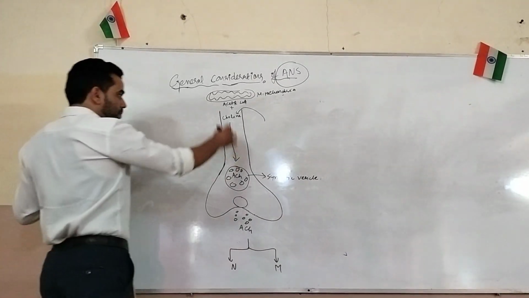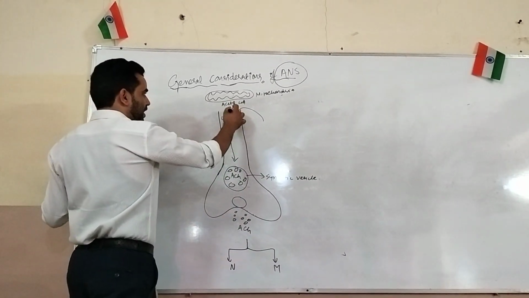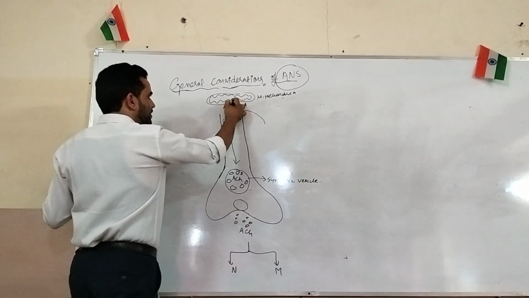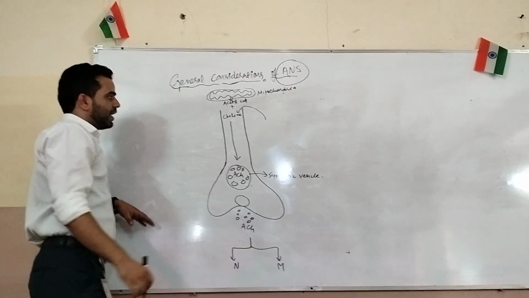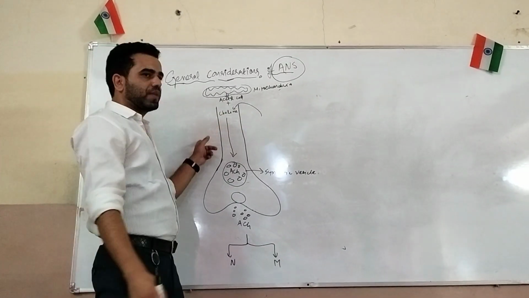Now this is the normal function of the acetyl coenzyme A, which comes from the mitochondria and reacts with the choline which is uptaken from the outside.